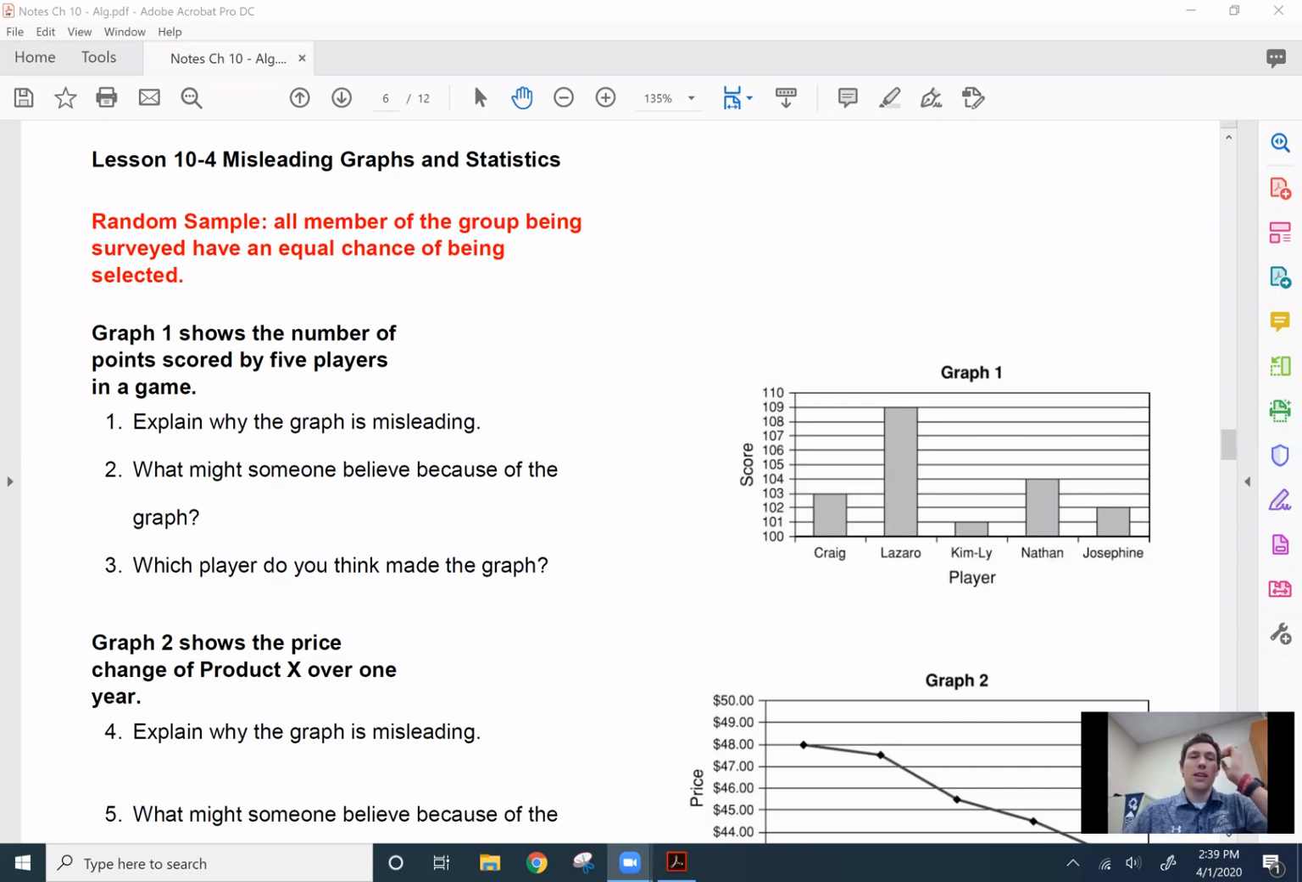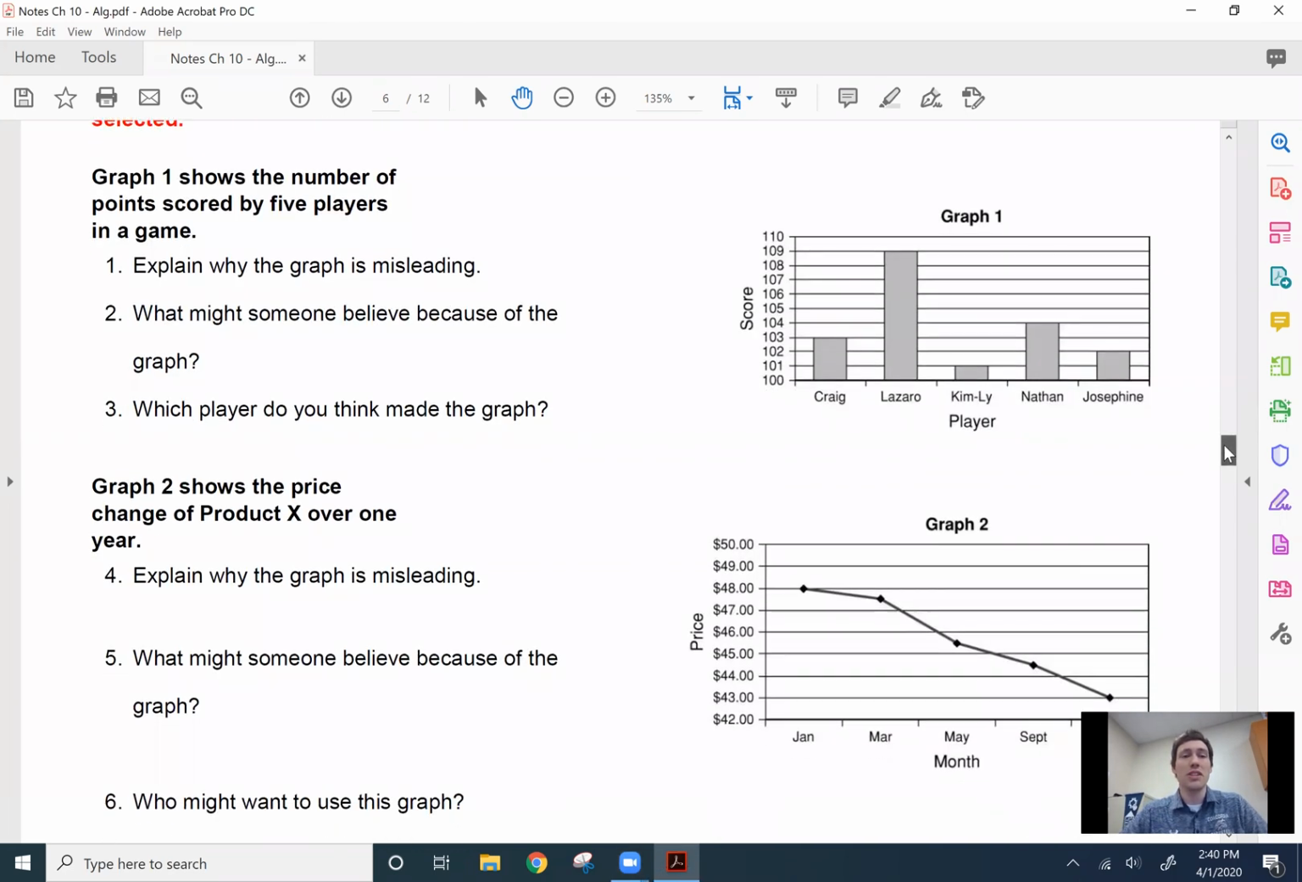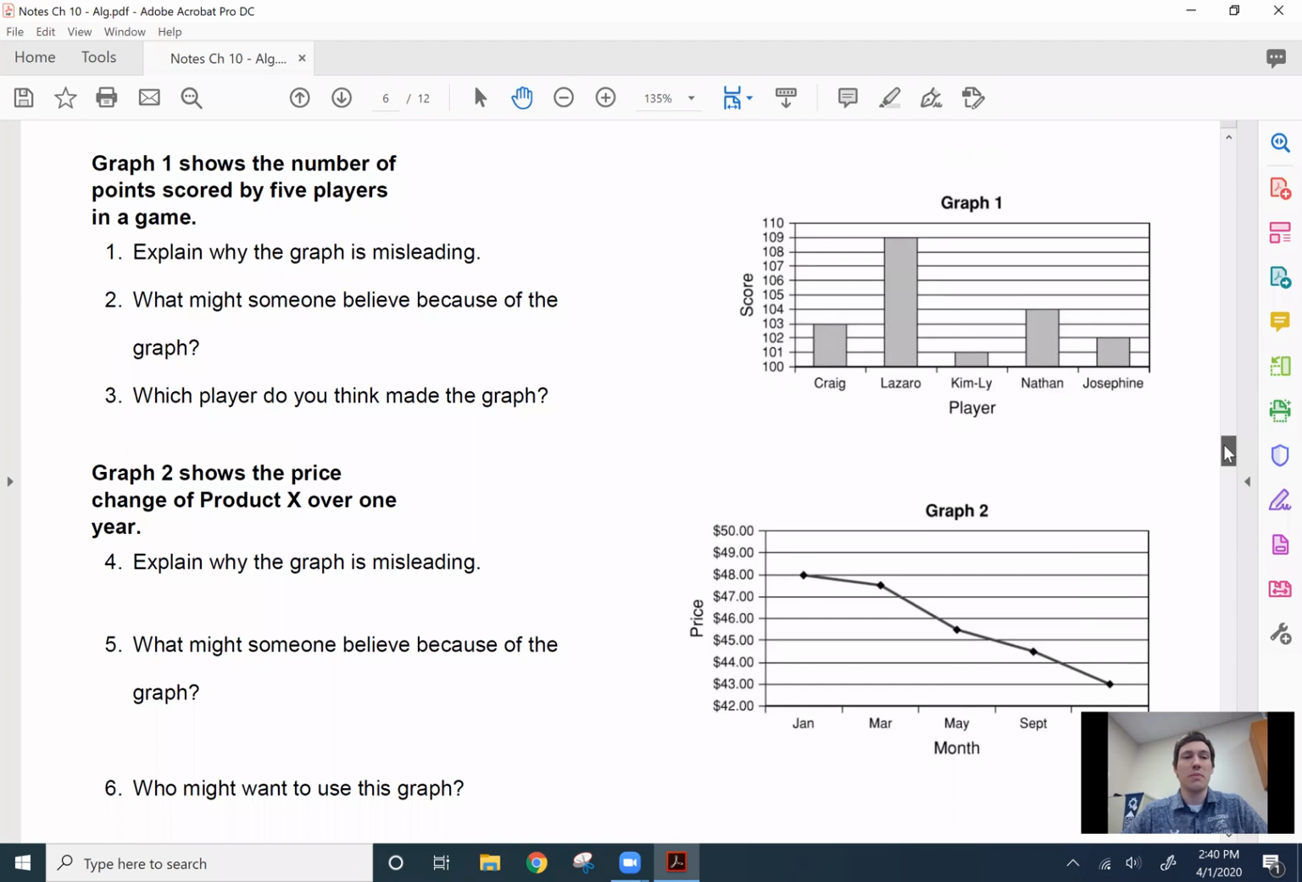So it says, for example, a random sample: all members of the group being surveyed have an equal chance of being selected. That's our vocab. That's what a random sample is. So if it's completely random, everyone has an equal chance to be selected. Now, as we'll see later, that's not always the case. So let's look at some graphs that can be misleading.